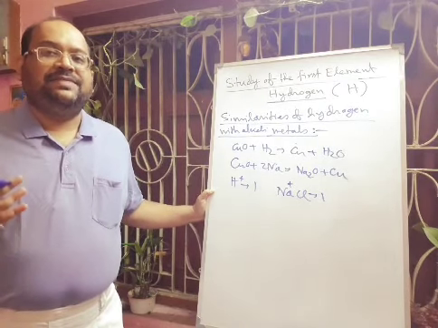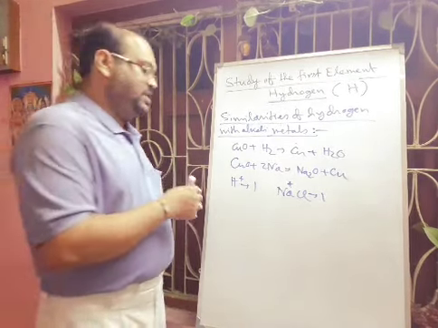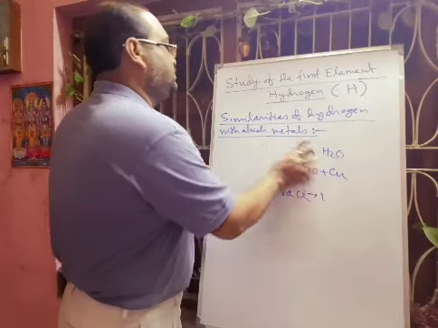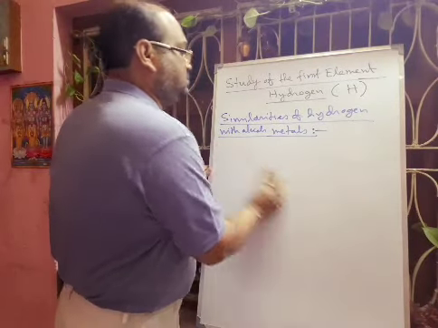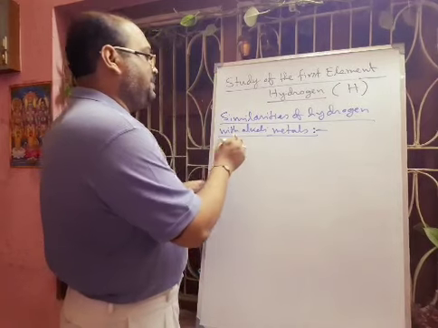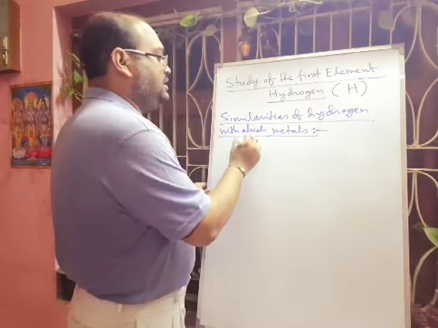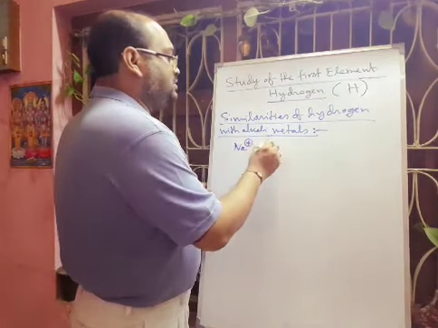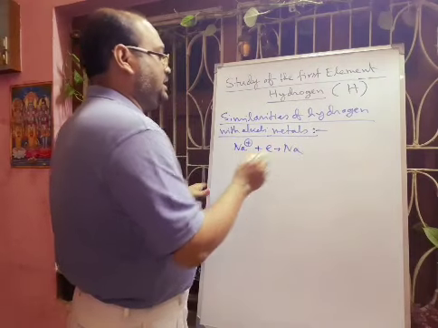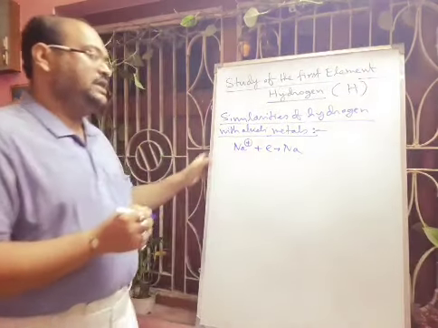Next one is the liberation at cathode. Suppose you take molten NaCl electrolysis: at the cathode, Na plus will take 1 electron and sodium will be deposited at the cathode. Understand what I am telling?